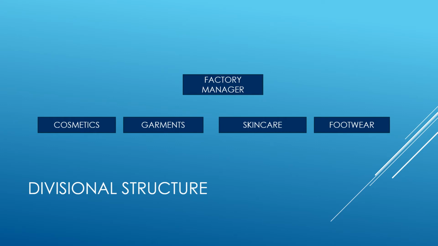See, here's a factory manager. So this is one division. These four are different divisions or entirely separate units. Cosmetics is a different division. Garments is a different division. Skincare, footwear. So these are all different units which are there in an organization. Now under cosmetics, there might be a marketing department, HR department, finance department, sales department. Similarly, under garments, there can be different departments, that is sales, finance, purchasing, human resources.